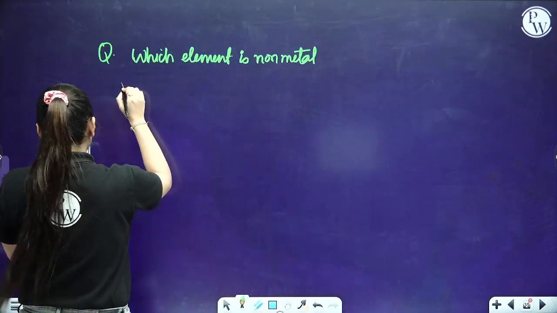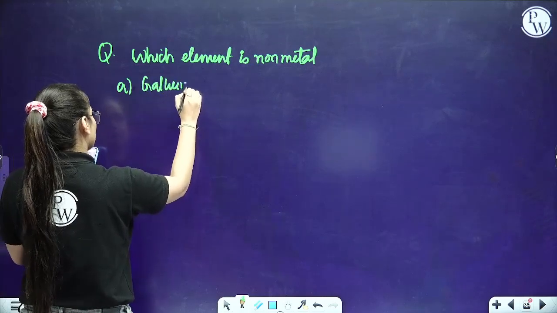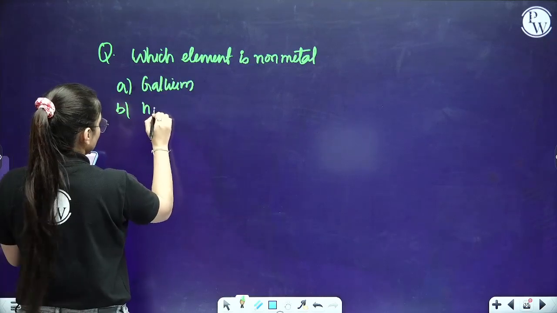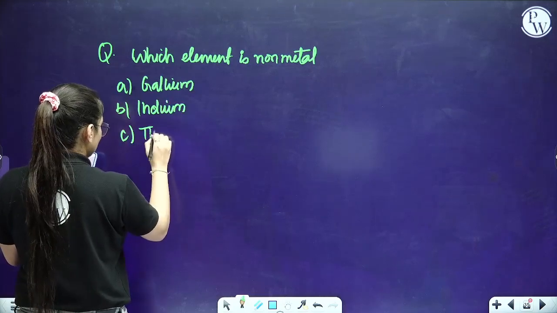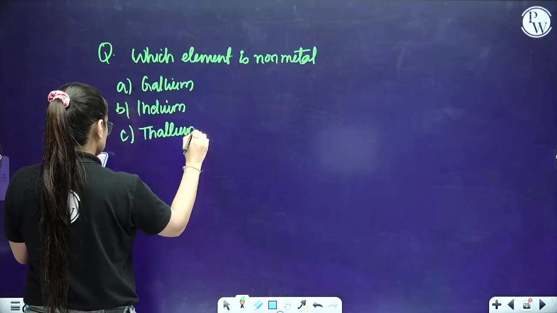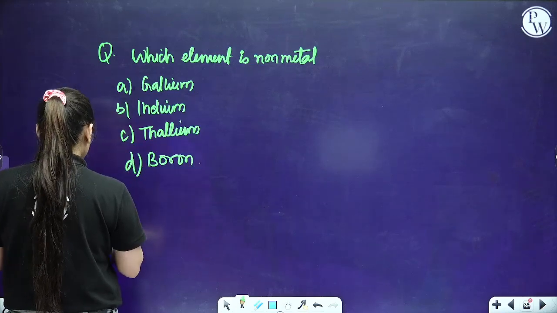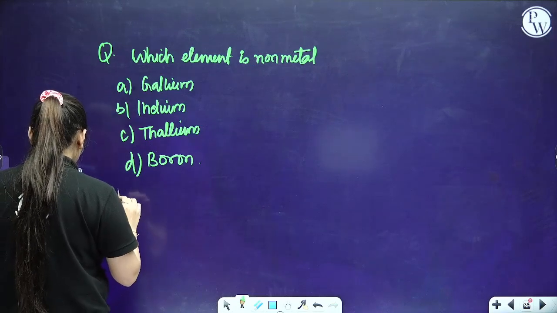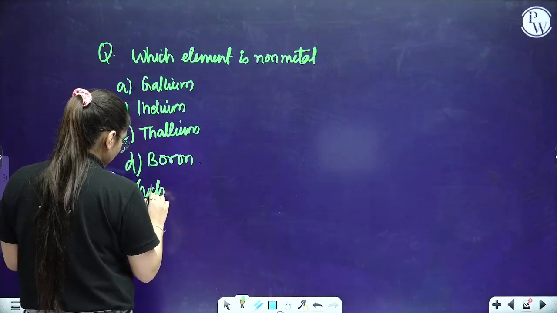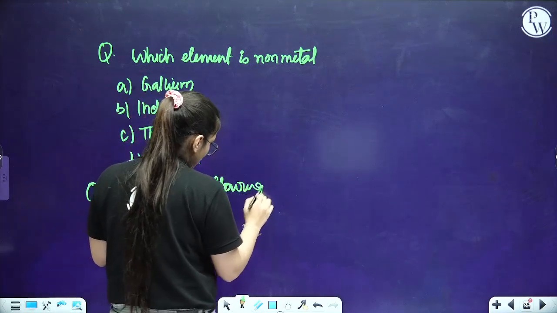Yes everyone. So over here the first is gallium, B is indium, C is thallium, while D is boron. Clear? Now the next question I am giving over here is, which of the following is an electron deficient species?